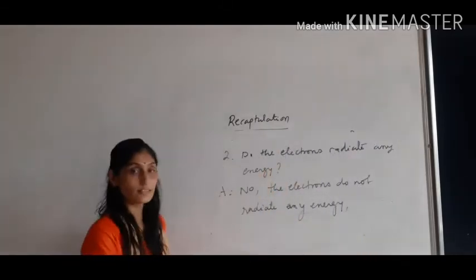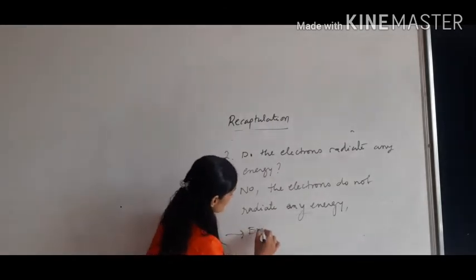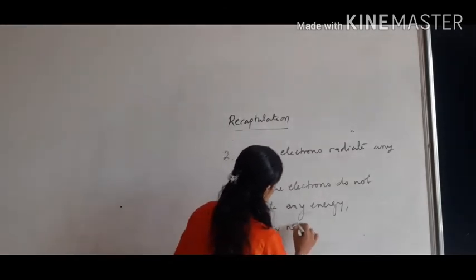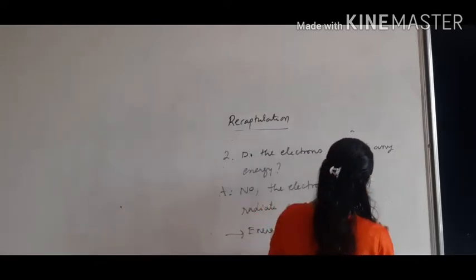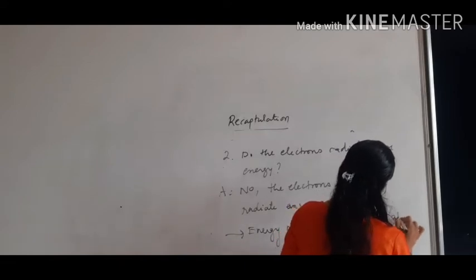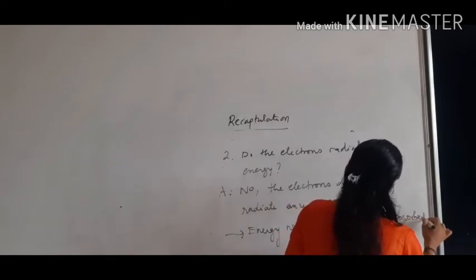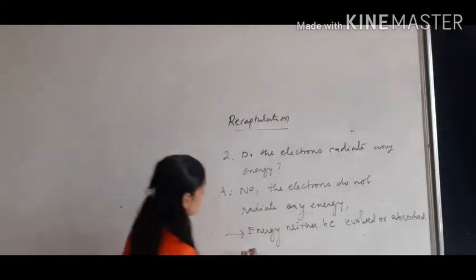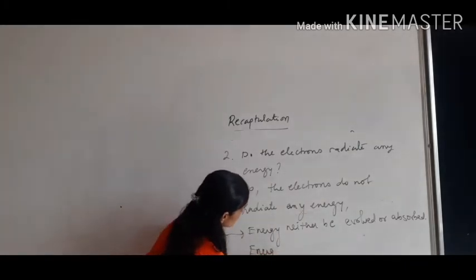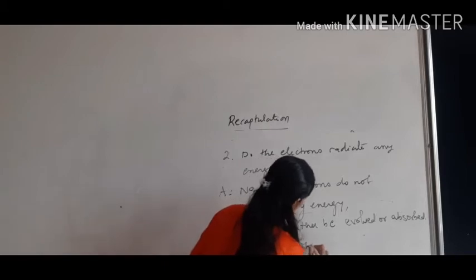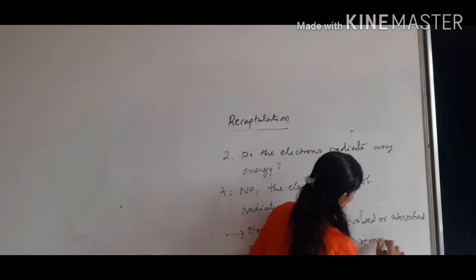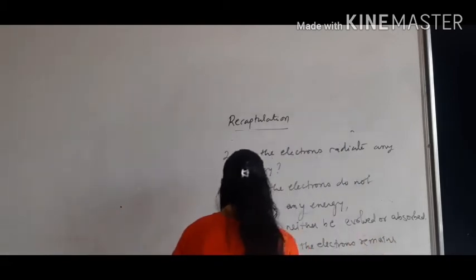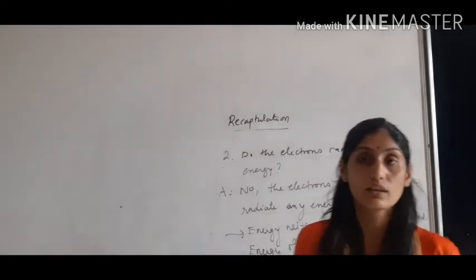What does it mean? Energy is neither evolved nor absorbed, so it remains constant. So what we can write is, the energy of the electrons remains constant while electrons revolve around the nucleus.